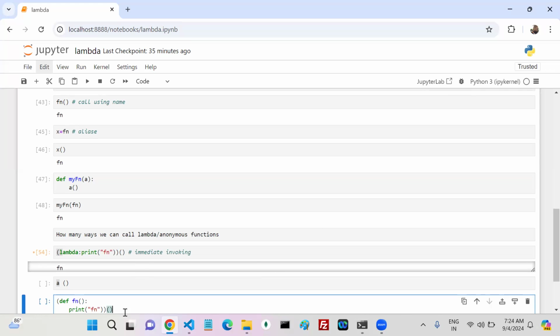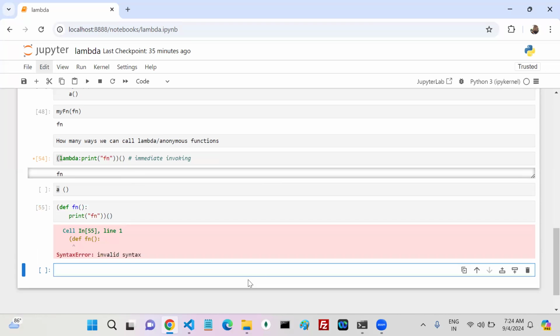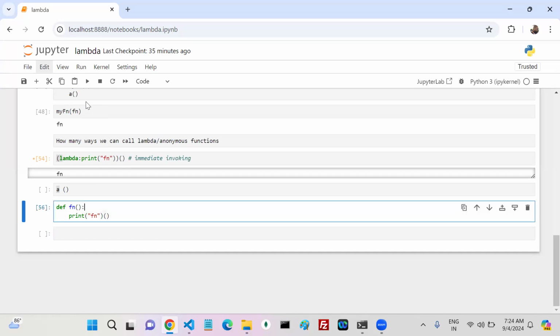Now can I call it? Now what happened? A syntax error came. Okay, I removed that one. Now this is not an error, but at the same time I didn't get the output, so there is no use.